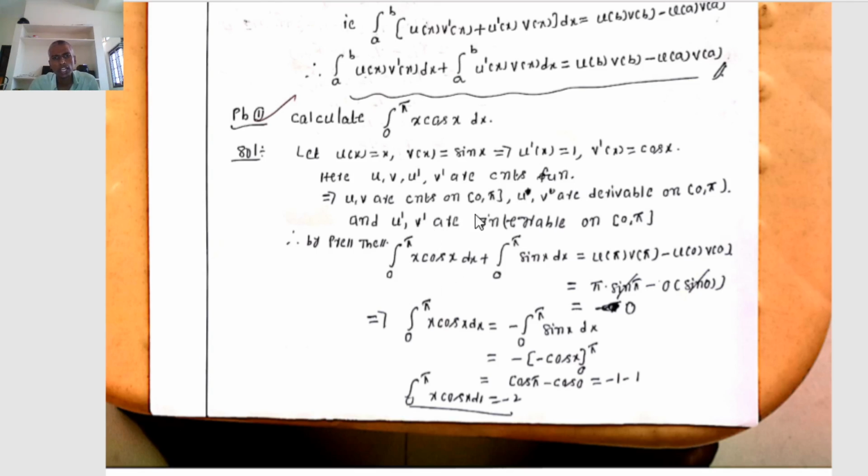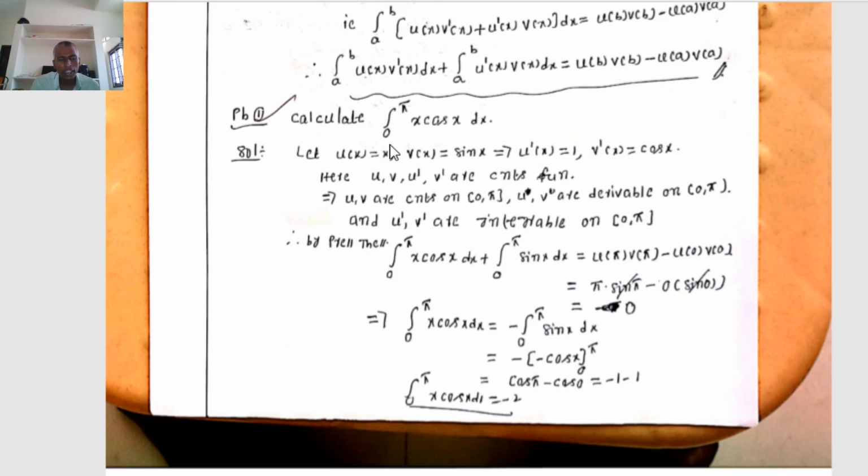That implies u dash, v dash are continuous functions. That implies u dash, v dash must be Riemann integrable on closed interval 0 comma 5. Therefore, we observe that u, v are continuous functions, u, v are derivable on closed interval 0 comma 5, and u dash, v dash are integrable on closed interval 0 comma 5.